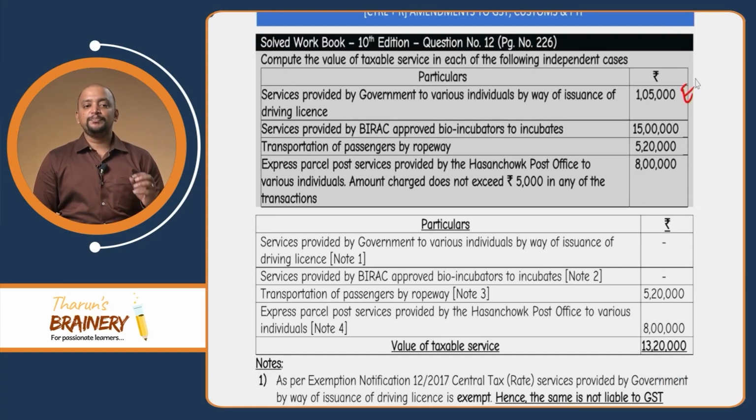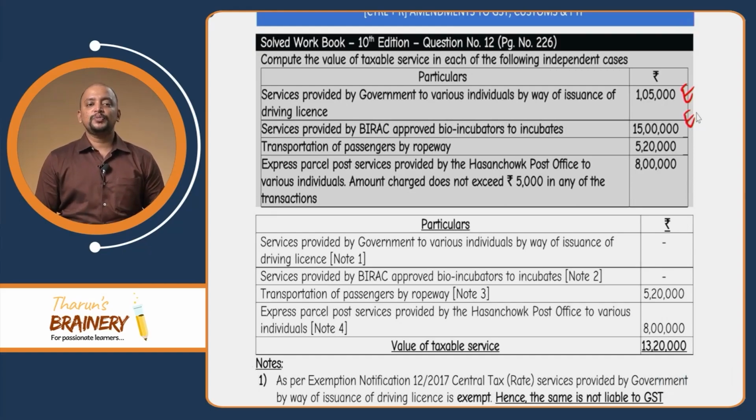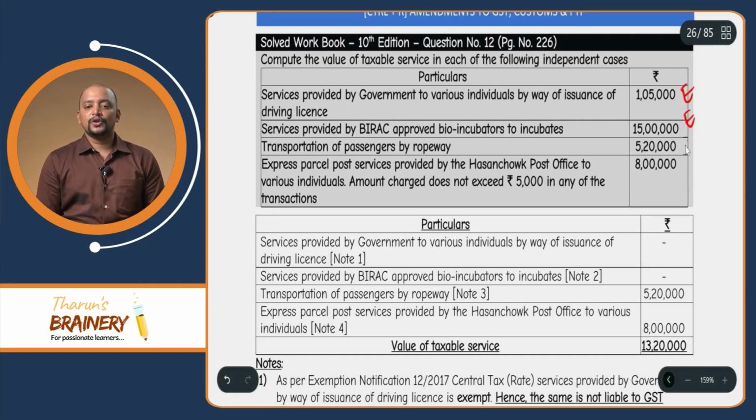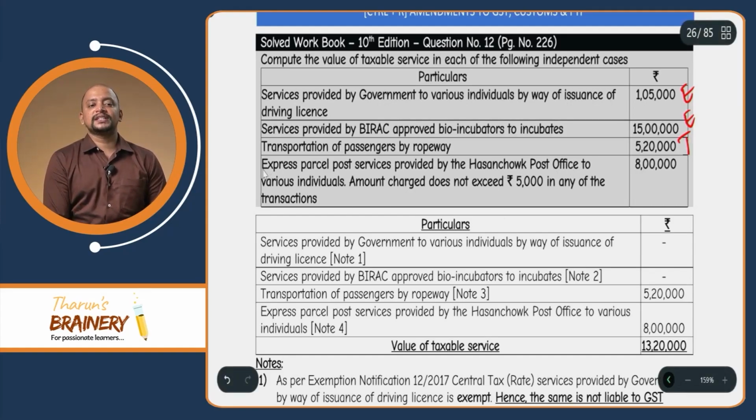Services provided by BIRAC approved bio-incubators to incubatees were previously exempted and are still exempted; there is no change in that. Transportation of passengers by ropeway was taxable previously and is still taxable. But see this: express parcel post service provided by the Post Office. Any service provided by the Department of Post other than those specified will be taxable. So consequently it is taxable, and a total of 13,20,000 will be taken as the answer in this case.